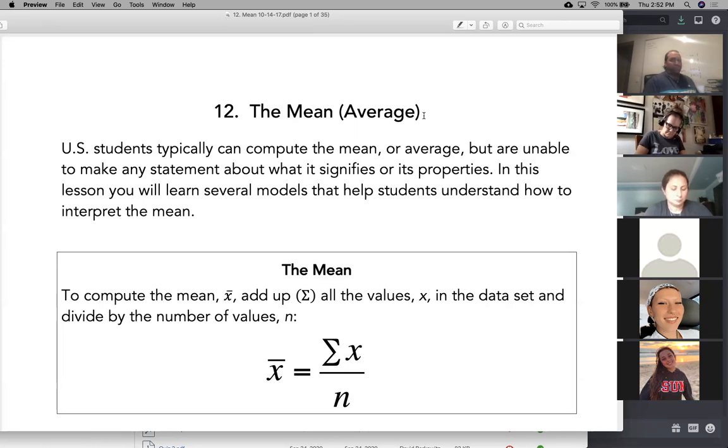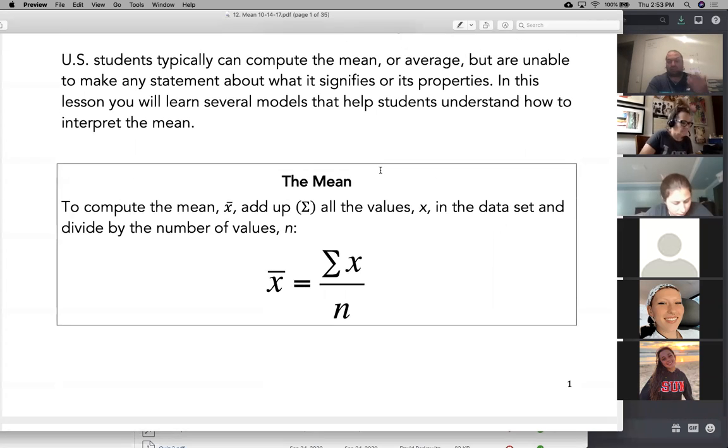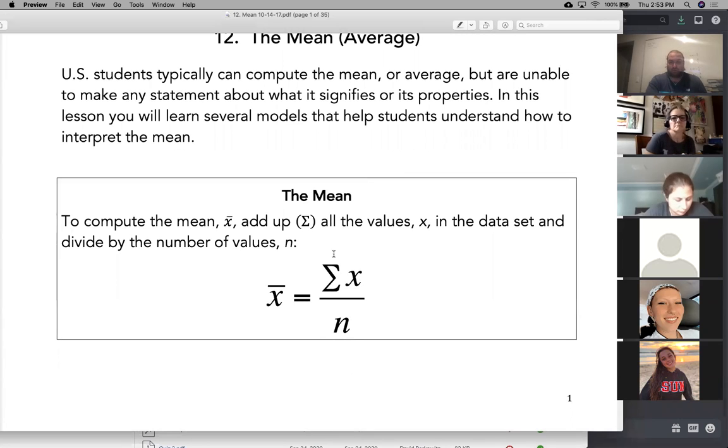So the last chapter was the median. This chapter is the mean, or the average. And we had a few different things that we did here. We talked not only about the computational way of finding the mean, which of course, don't get me wrong, is important, but we also talked about some conceptual understandings of the mean, namely as it comes to, well, we'll get there in a second. But first, let's do the numerical value.